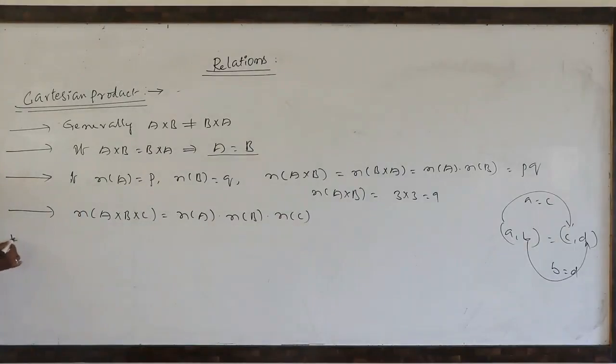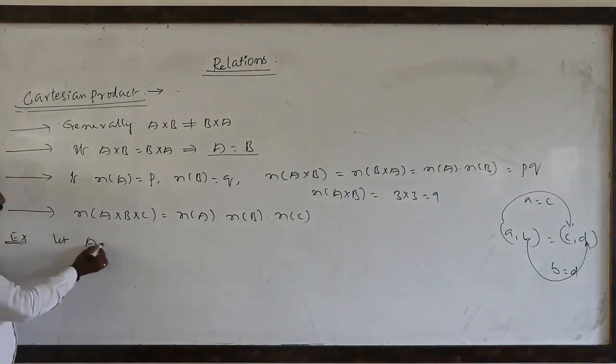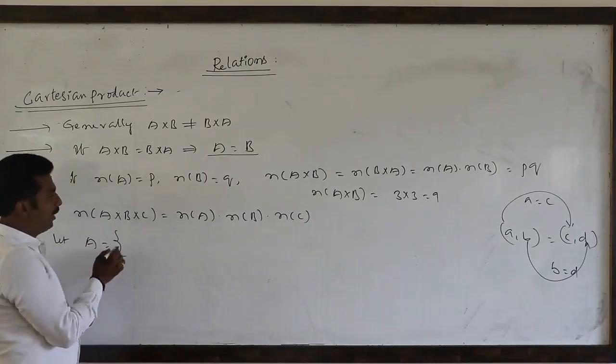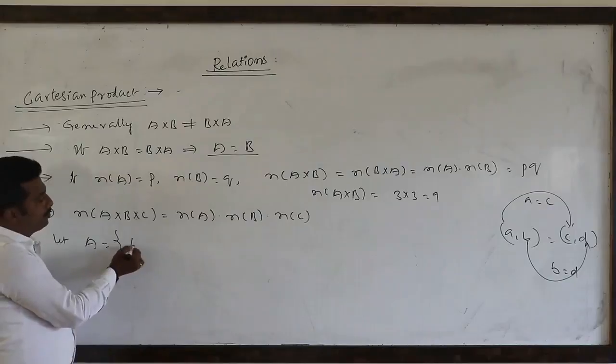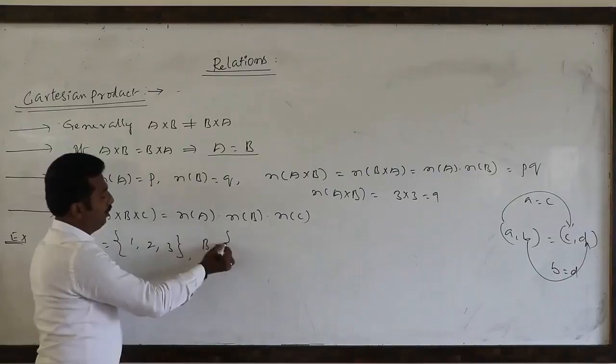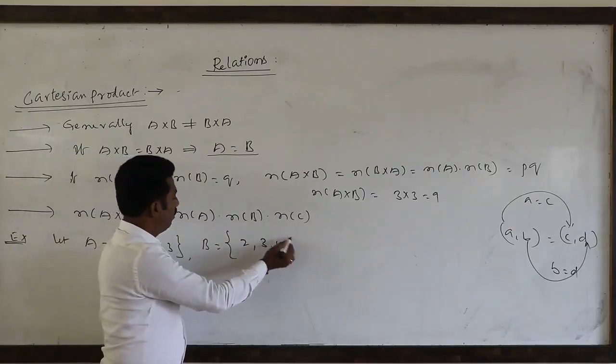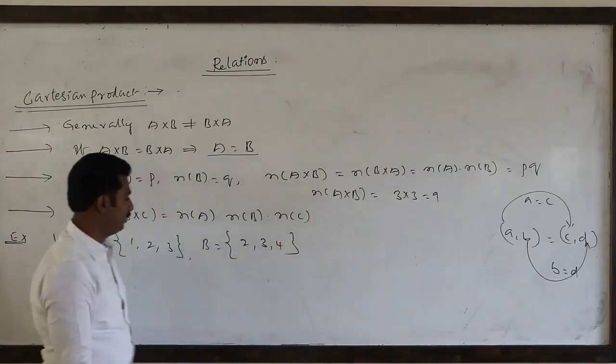Next, we take one example. If we are taking A equal to any non-empty set, we will take 1, 2, 3, B equal to 2, 3, 4.